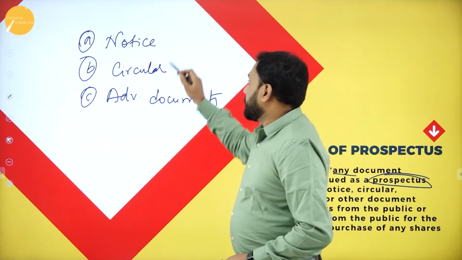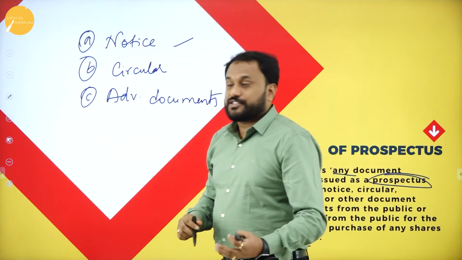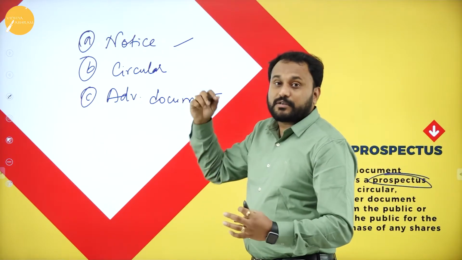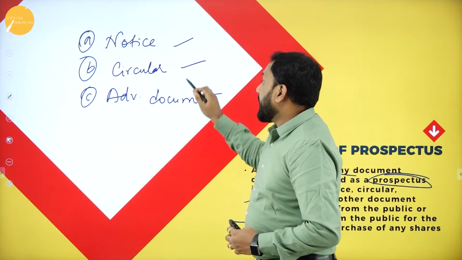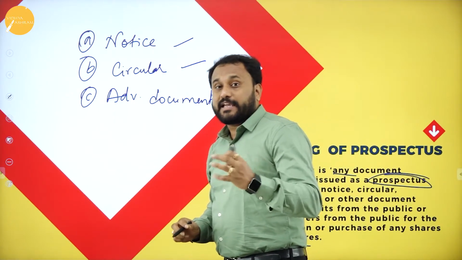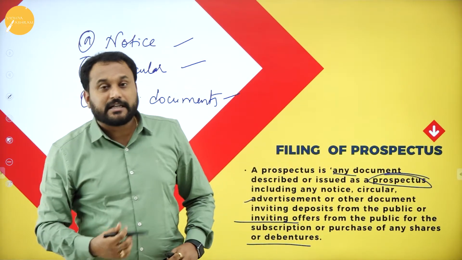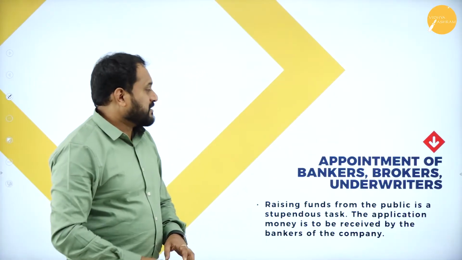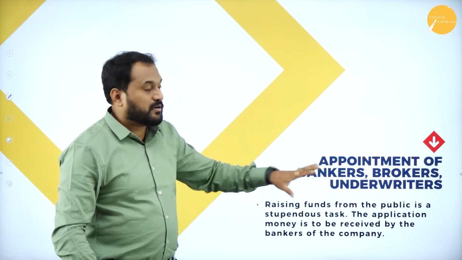It can be the notice for issuing shares or attracting the public to come and buy the shares, or getting an offer from the public itself for any kind of thing. That is called the prospectus. Next is appointment of bankers, brokers, underwriters.